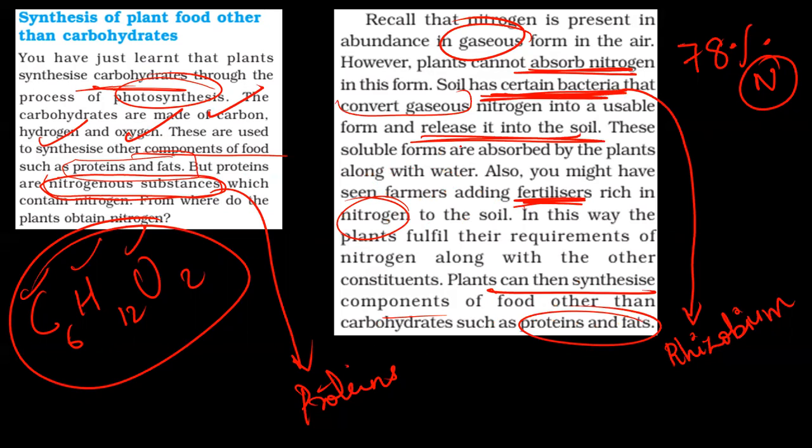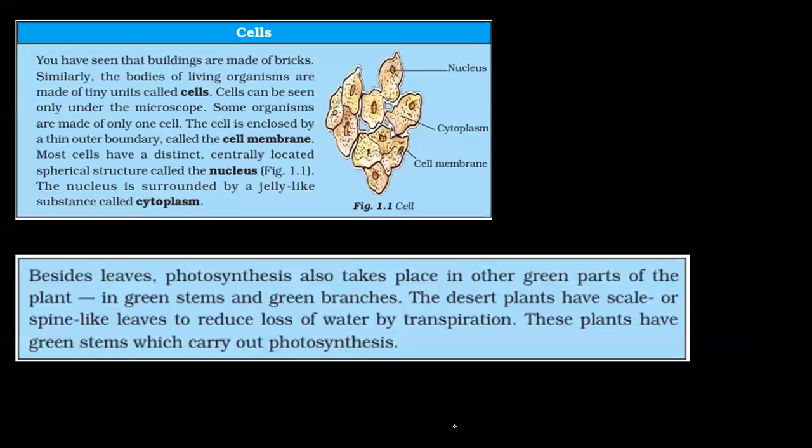Now, plants also use this along with water. If it is soluble, it will be absorbed with water. Xylem will transport it throughout the plant. Now, this is the information given in the blue boxes of the textbook, which is also important.